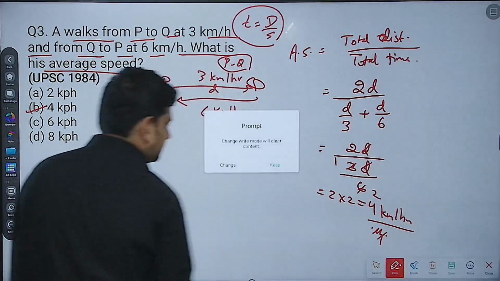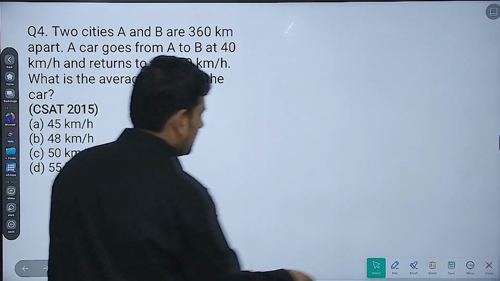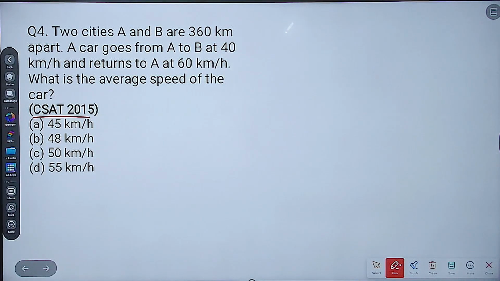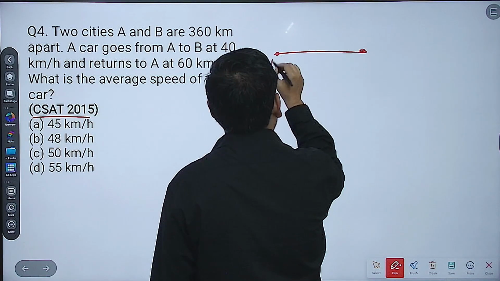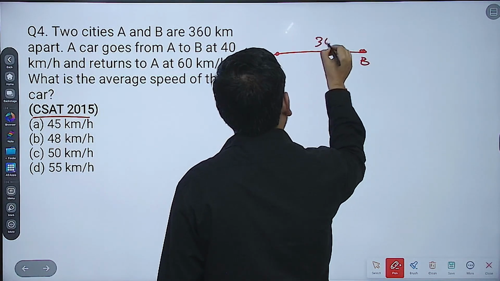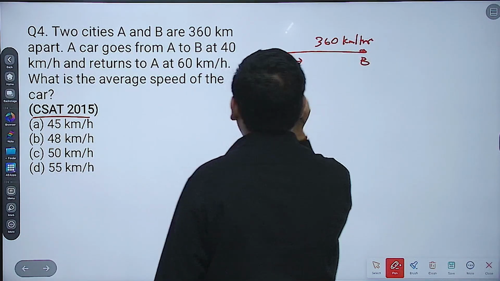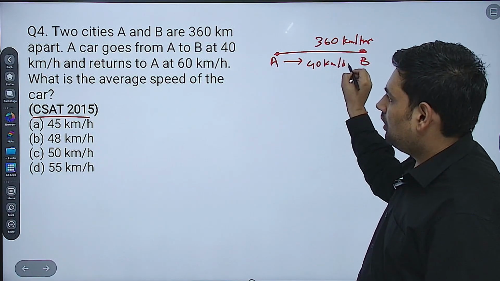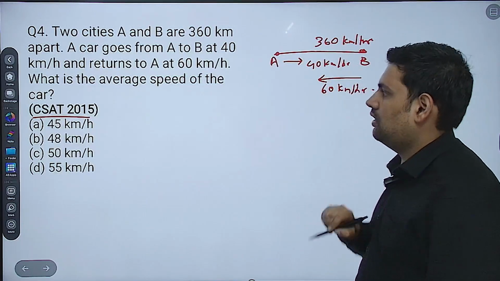Then next. Yeah, this was asked in CSAT 2015. What it says: two cities A and B are 360 km apart. A car goes from A to B, the distance is 360 km. Now it goes at what speed? A car goes at 40 km per hour and returns at 60 km per hour. What is the average speed?